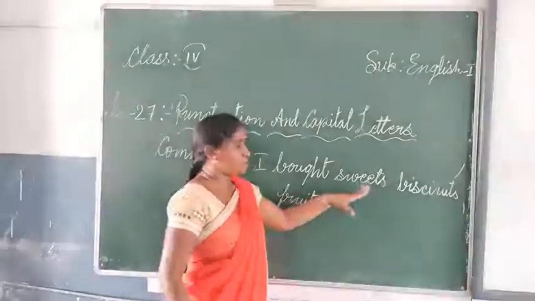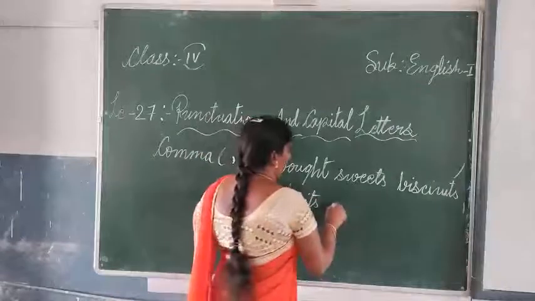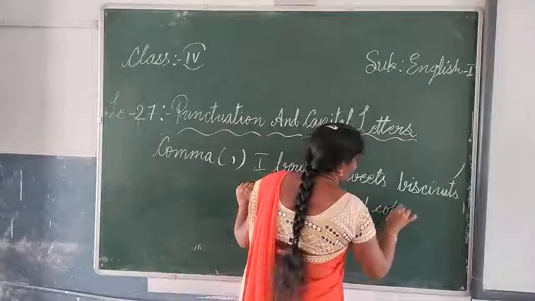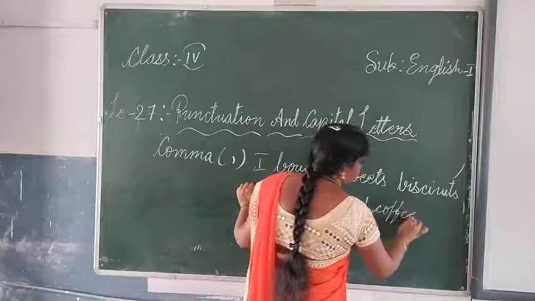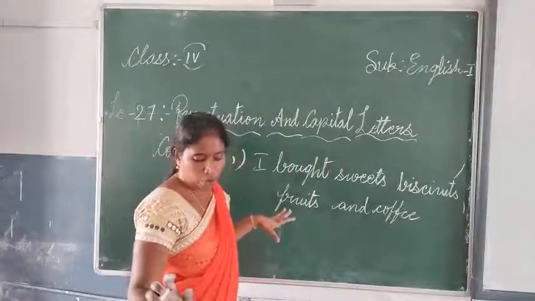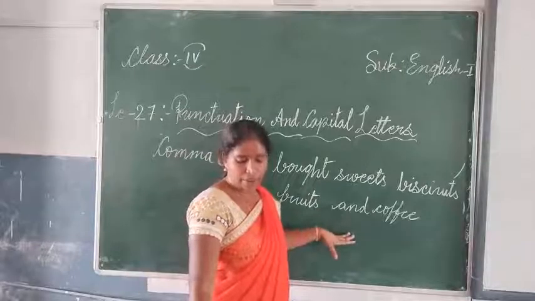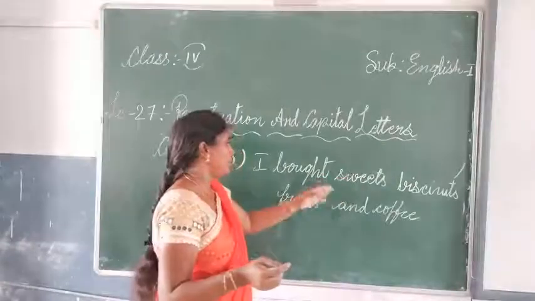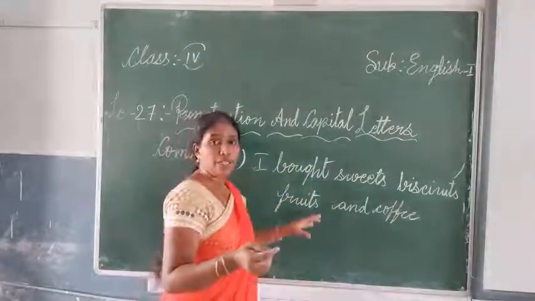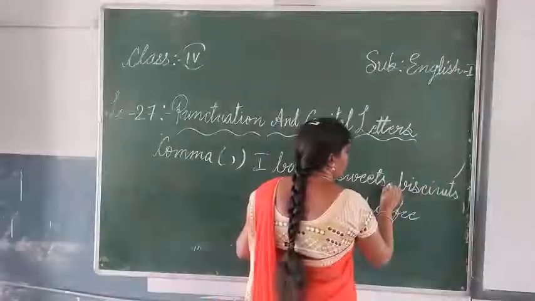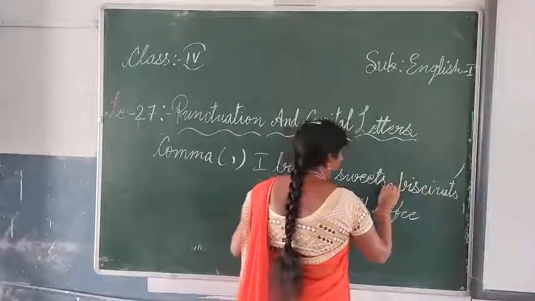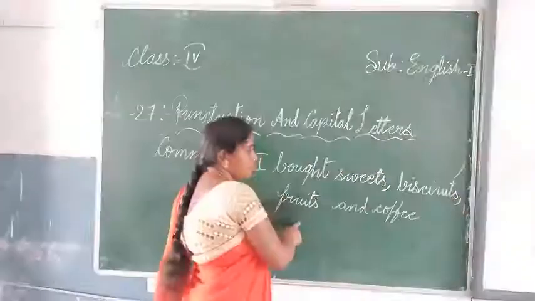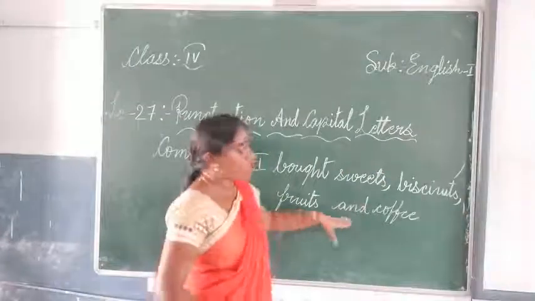He bought sweets, biscuits, fruits, and coffee. So coffee. These are the things we have used. To make this separate and meaningful: I bought sweets, biscuits, fruits and coffee. After fruits also, why did I not give a comma?